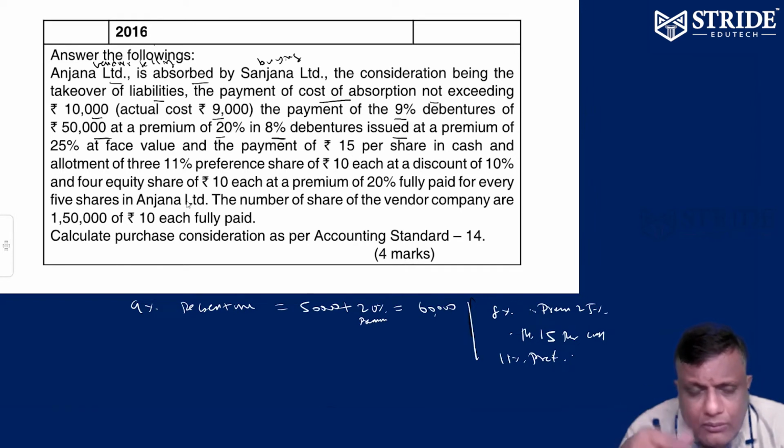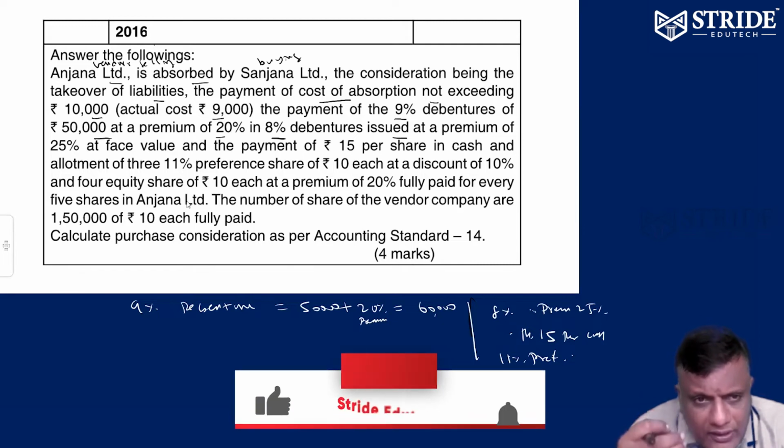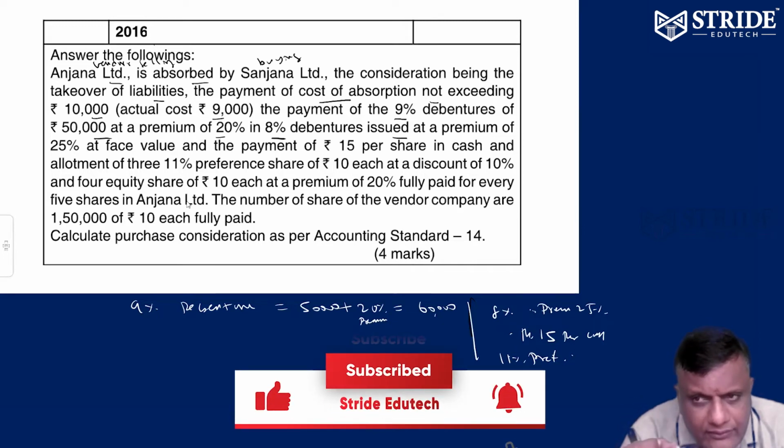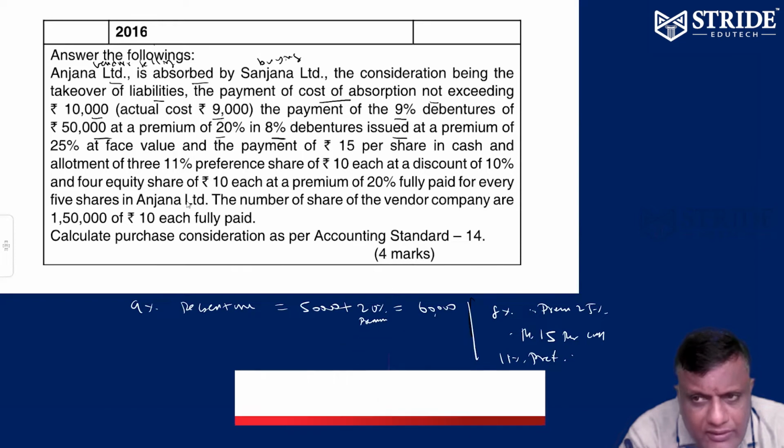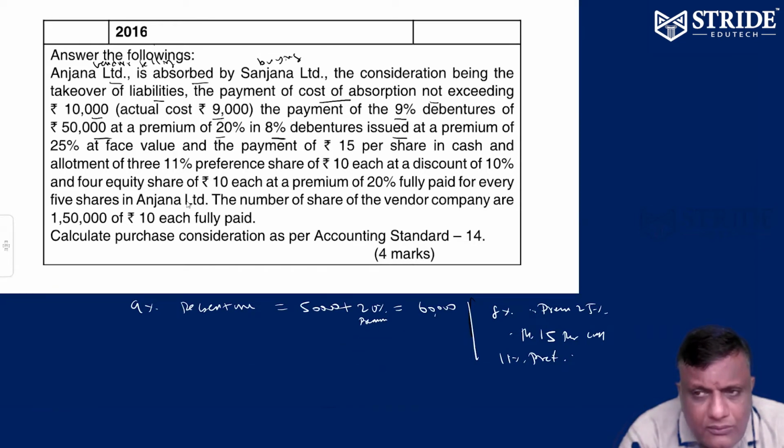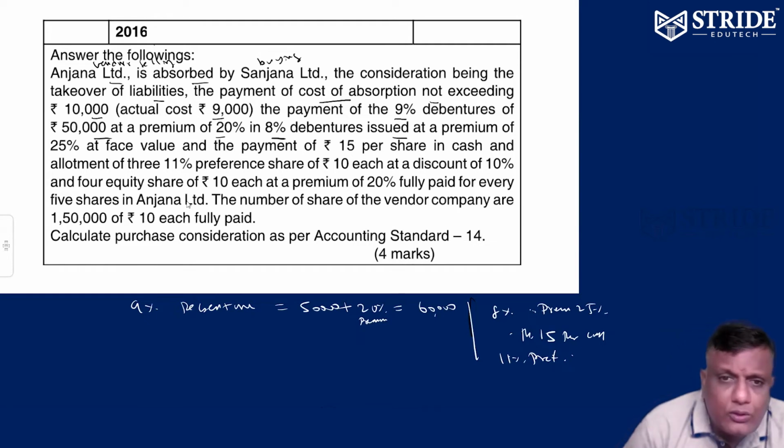Sanjana is going to pay some 11% preference shares at discount to Anjana. Sanjana Limited is going to issue some equity shares at a premium of 20%. For purchase consideration, debentures will not be taken into account. So Sanjana, the buying company, will pay some cash, issue some equity shares, and issue some preference shares as purchase consideration. That's it. How to calculate?